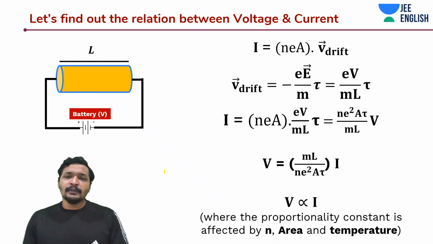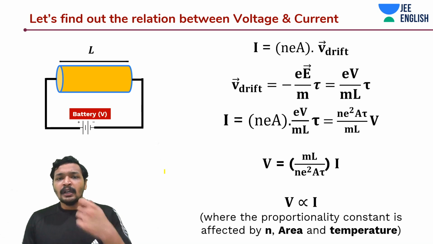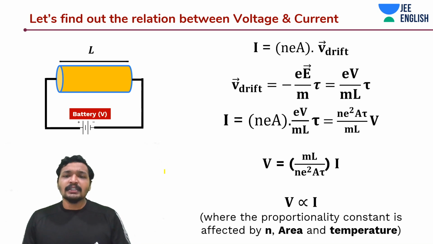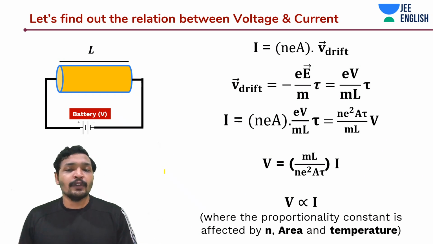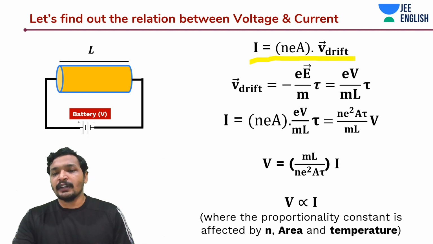You multiply them both, and you get the number of electrons flown through the cross-section. Now you need the charge, so multiply it by the value of charge itself, which is e or minus e, and multiply that by drift velocity to get the rate of flow of charge. That is nothing but I = nAe v_drift.